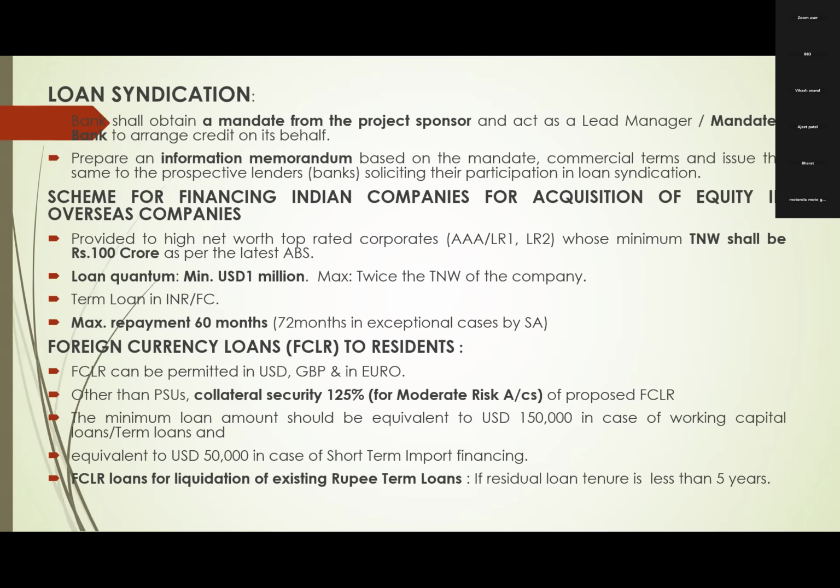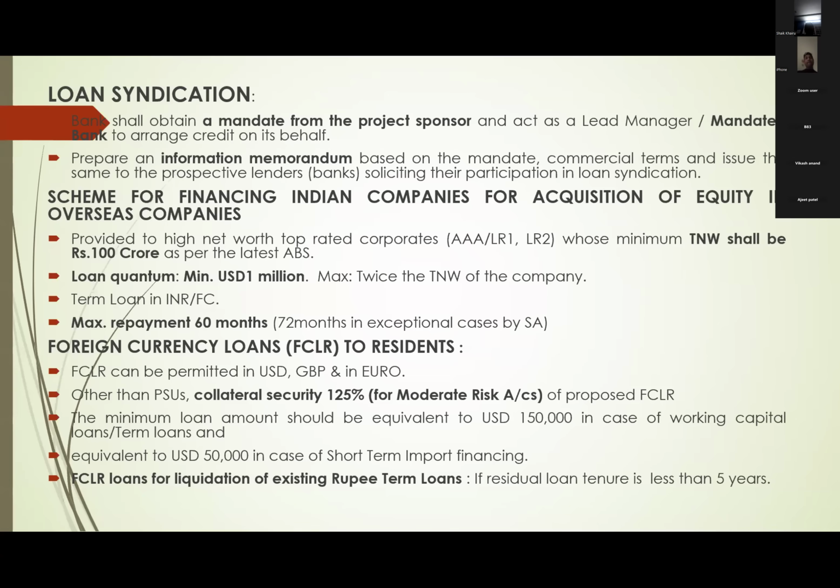$150,000 in case of working capital loans or term loans, or $50,000 in case of short-term import financing. So here, how much loan will we give when it is a foreign currency loan to residents? $150,000 for either term loan or working capital, and $50,000 in case of short-term import financing. And the FCLRs can be given for liquidation of existing rupee term loans also.